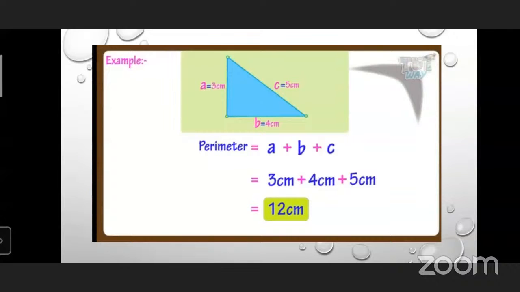Put the values the same way: 3 centimeter plus 4 centimeter plus 5 centimeter. You will get your answer, 12 centimeter. Here also the units are given in centimeters, so you will write centimeter in the answer. So 12 centimeter is the final answer.